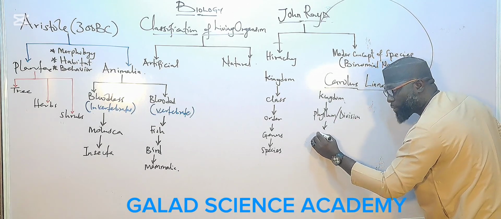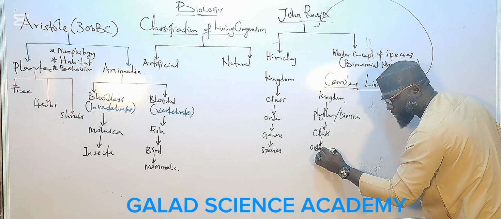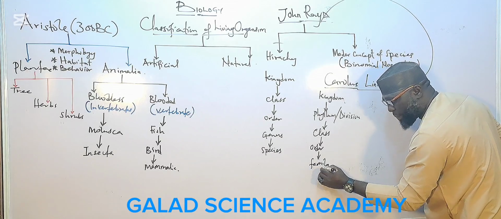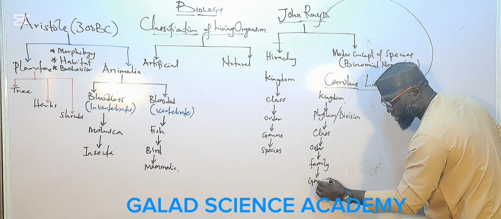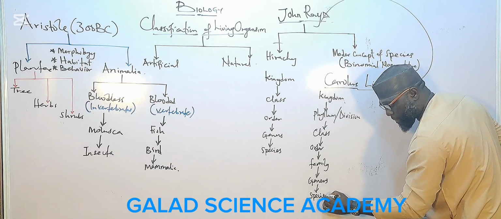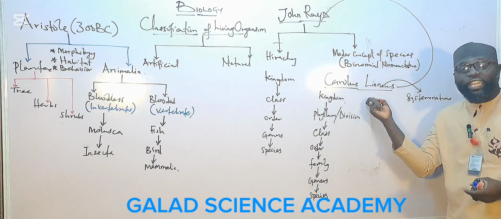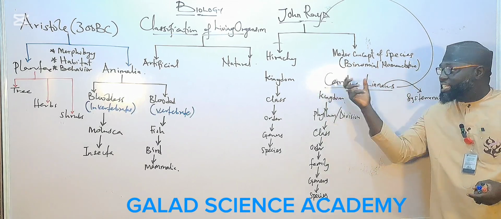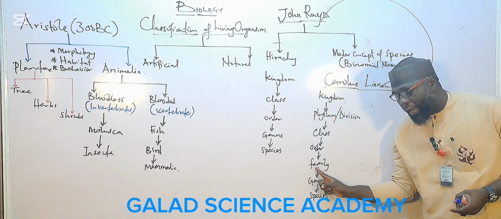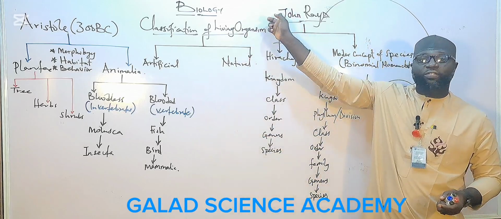Then followed by class, then order, then family, then genus, then species. So you can observe that the Carolus Linnaeus hierarchy of classification comprises phylum and family, but phylum and family are not in John Ray's classification.